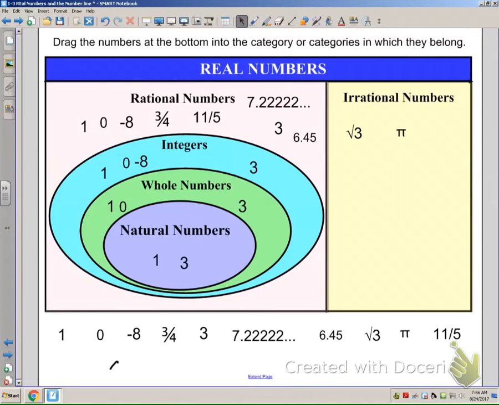Okay, so let's look at these. If you notice, the numbers that are down here in the natural numbers category end up falling in every single category above them. For example, 1 is a natural number, it's a whole number, it's an integer, and it is a rational number. And that makes sense because looking at the chart, the little circle is inside of all of those bigger circles. And we know that our natural numbers are the numbers that we naturally count by. When we're counting, we start with 1. 1, 2, 3, 4, 5, 6, 7.